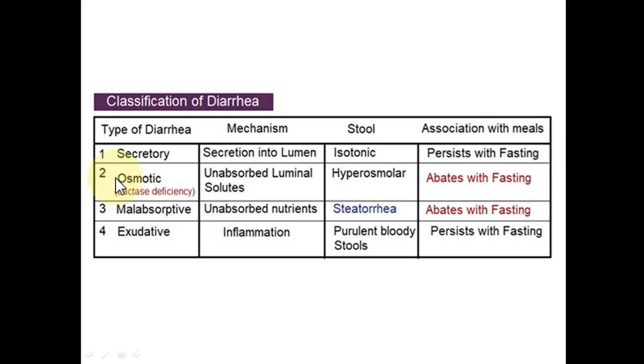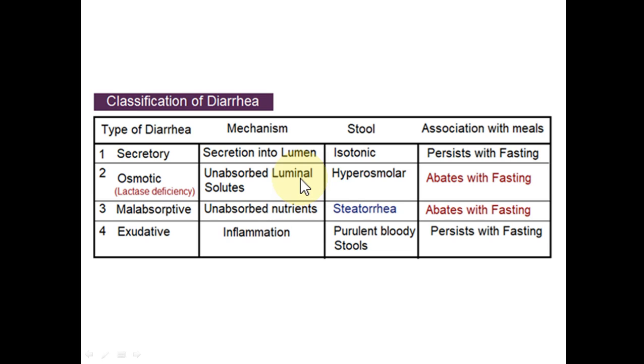The osmotic type of diarrhea, which is commonly seen in lactose intolerance or lactase deficiency: in this type of diarrhea, what happens is that the enzyme lactase is lacking, and the lactose is not digested. So the unabsorbable carbohydrates are retained in the intestine and they exert an osmotic pressure.